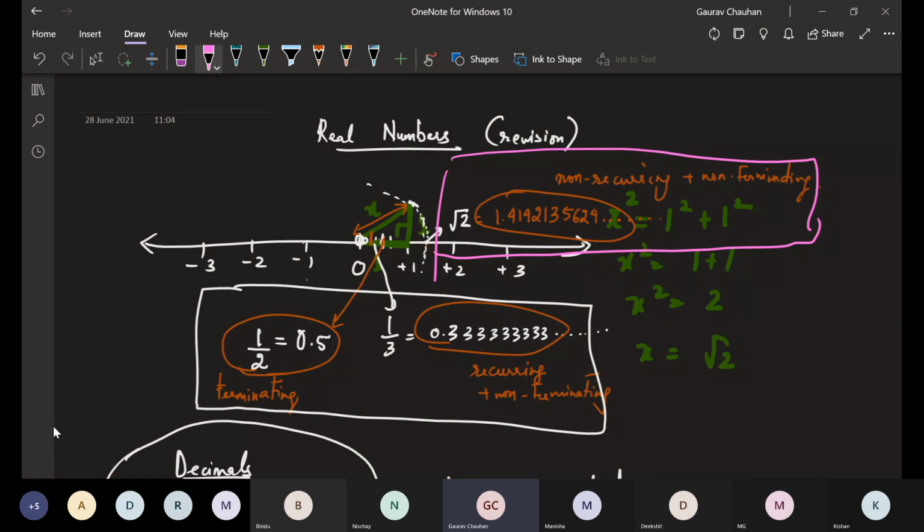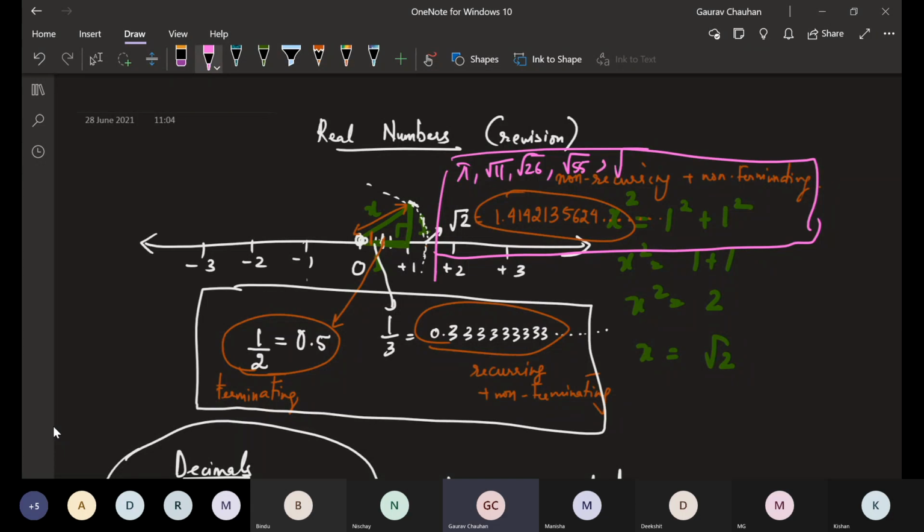MG, go ahead. Sir, white box numbers can be written as fractions, but pink box numbers can't be written in fraction form. Beautiful, correct, MG. The pink box has a lot of other examples. Pi is there, root of any prime number or any non-perfect square root: root 11, root 26, root 55, anything which does not have a perfect square root.